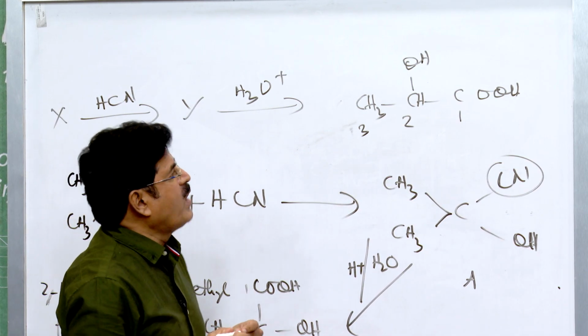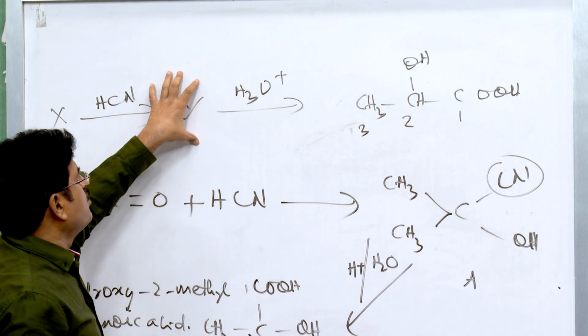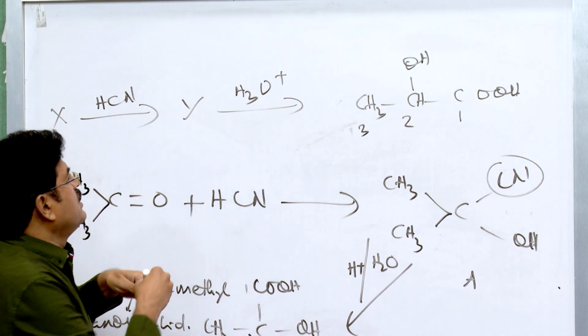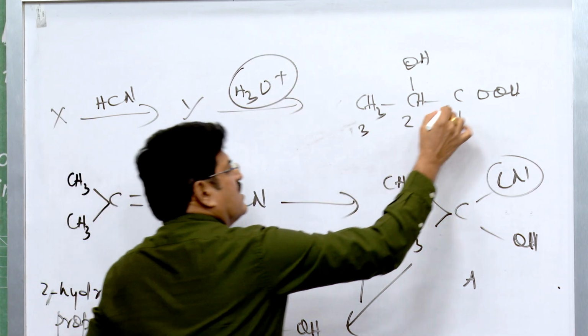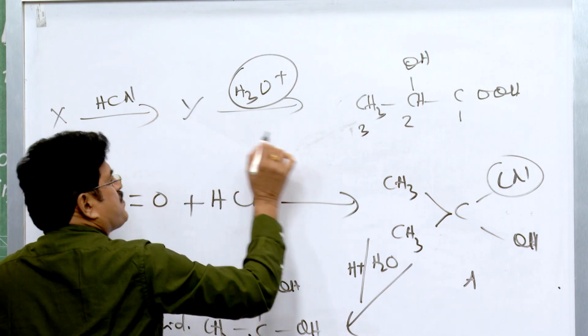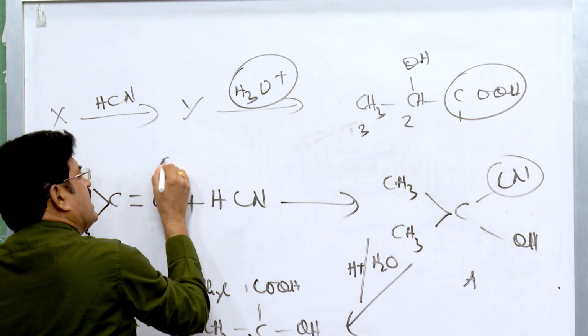So what is the IUPAC name? 2-hydroxypropanoic acid. This is lactic acid. Now you see, what would be the compound Y? Since upon acid hydrolysis it gives this compound, cyanide must be present. So in place of COOH, cyanide must be present here.